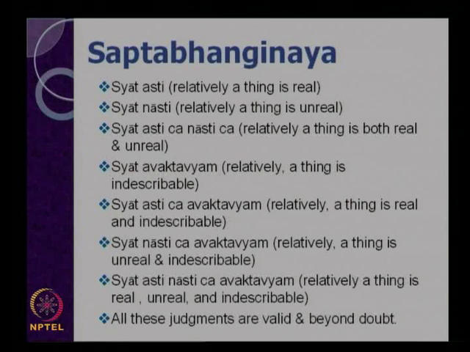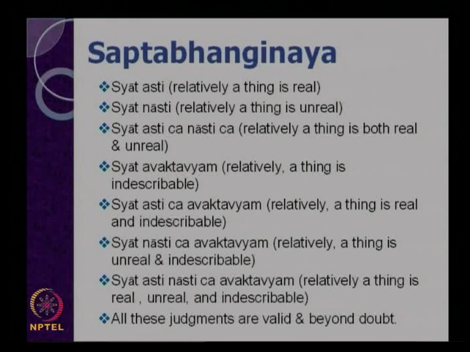Therefore, Jainism claims that whenever we accept our standpoint, we should not ignore other standpoints on that object as well. In the second point, you find Syad nasti: relatively, a thing is unreal. That means the table cannot exist at the same time in two places.